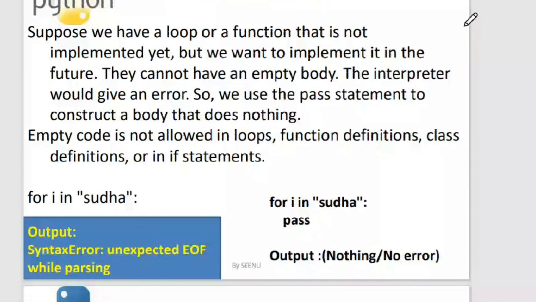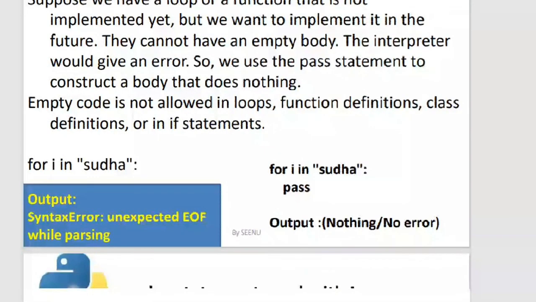In that case, the interpreter will give me an error, because I cannot keep the body of a loop or the body of a function empty. So when you want to represent an empty body, you can simply put a pass there. If I just write a statement like for i in something, and I didn't write anything as the body of the for, then this kind of error will occur.